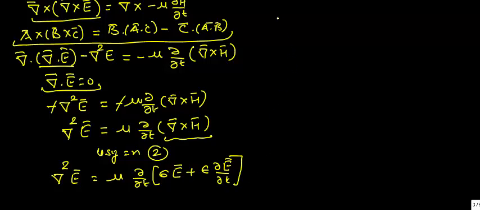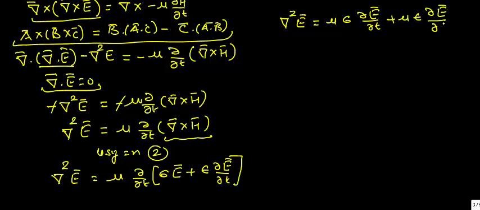Now it can be written as del square E equals mu sigma curly E upon curly t plus mu epsilon curly square E upon curly t square.